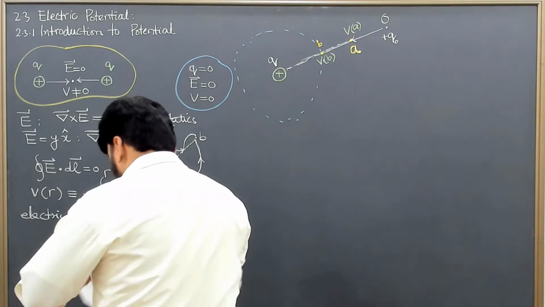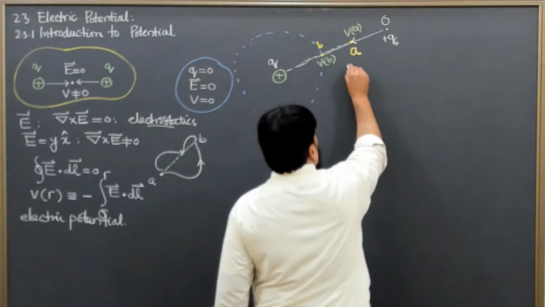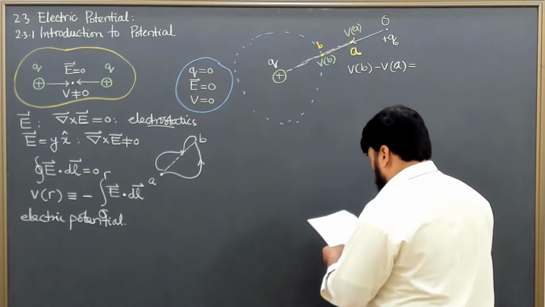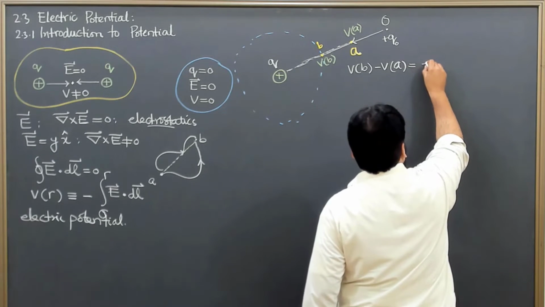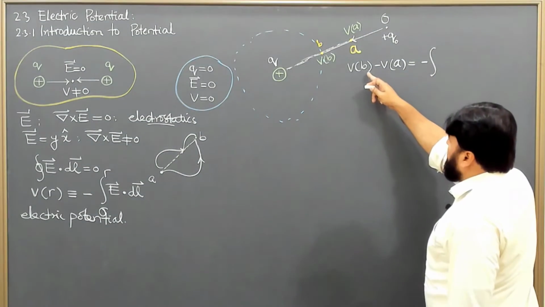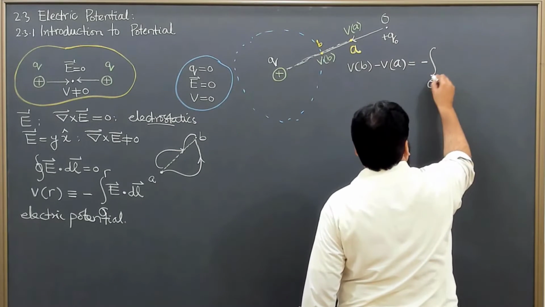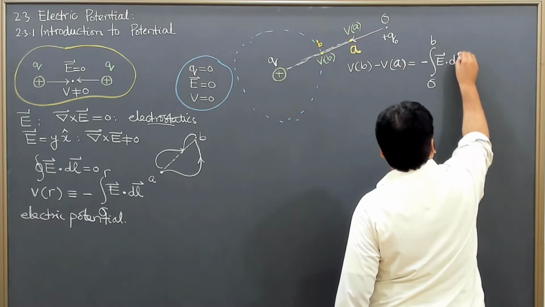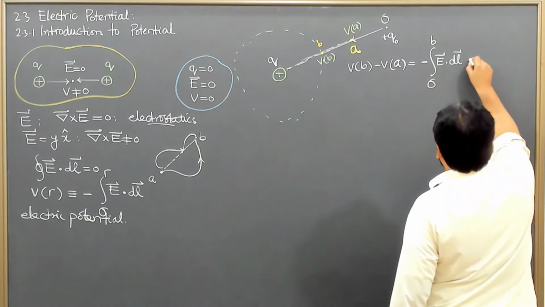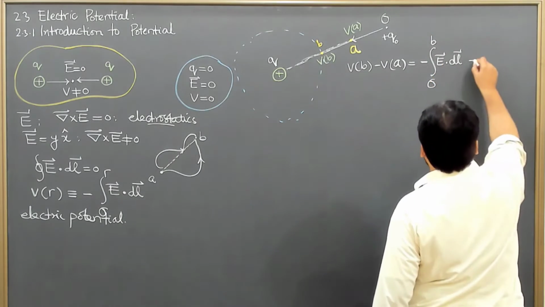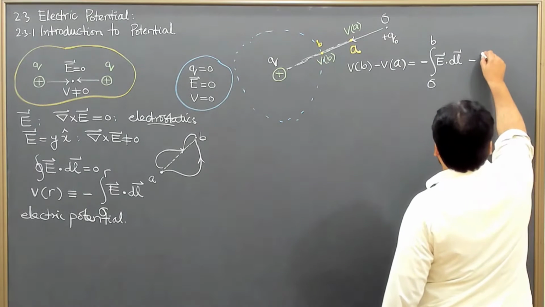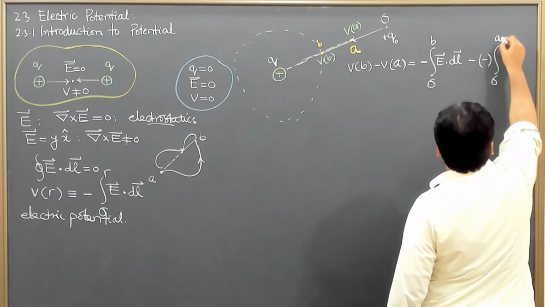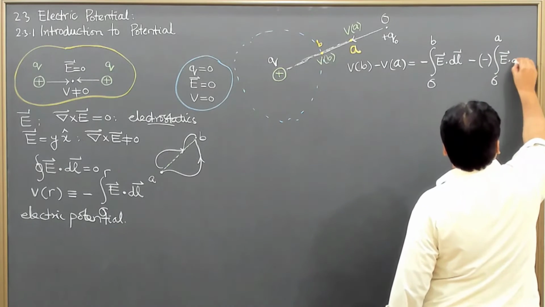Then I can write that VB minus VA is equal to minus the integral from this infinity point O to the point B of E dot dl, and then minus VA, which is again with minus sign, the integral from point O to point A of E dot dl.